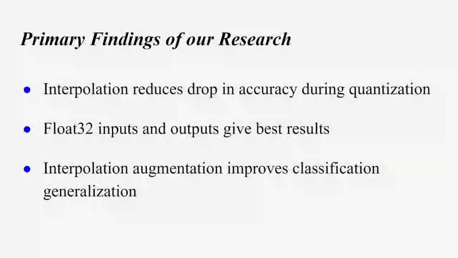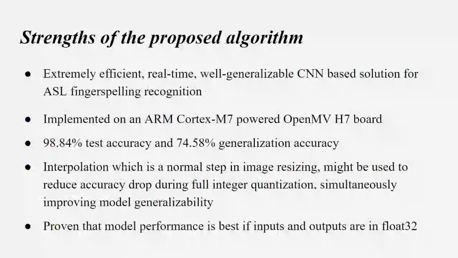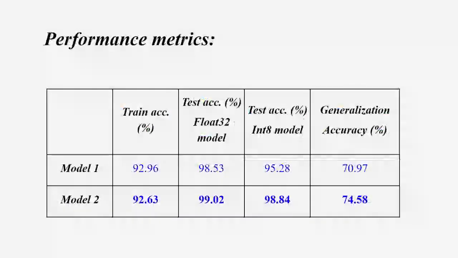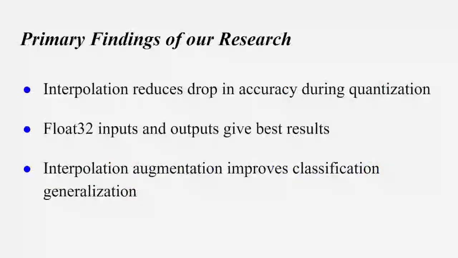Secondly, we found out that float32 inputs and outputs give the best results. And thirdly, we saw that interpolation augmentation improves classification generalization. How do we see this? In model 2, the generalization accuracy for classification is about 74.58%, but for model 1 it's about 70.97%, which is lesser. Thus, we conclude these three primary findings of our research.